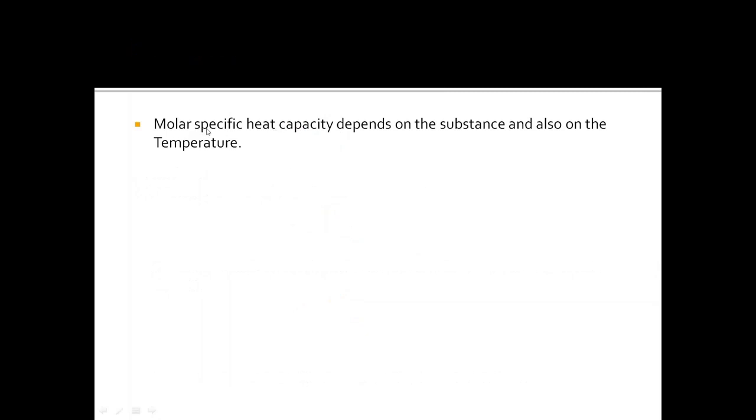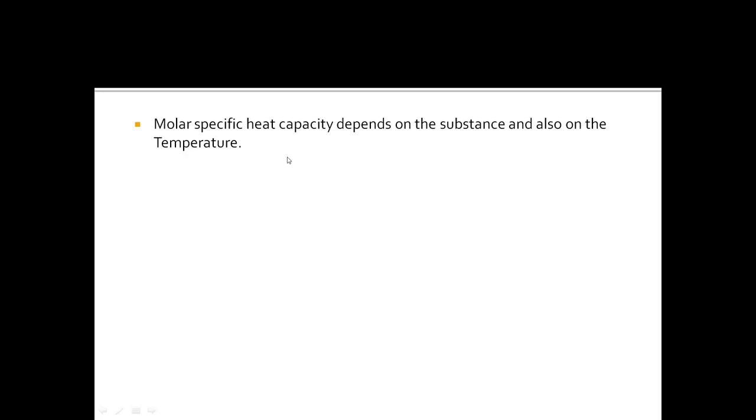The molar specific heat capacity depends on the substance, that is the molar specific heat capacity of water is different from that of any other metal, and it's also important to note that the molar specific heat capacity depends on temperature, that is the molar specific heat capacity at a particular temperature may not be the same as at another temperature.